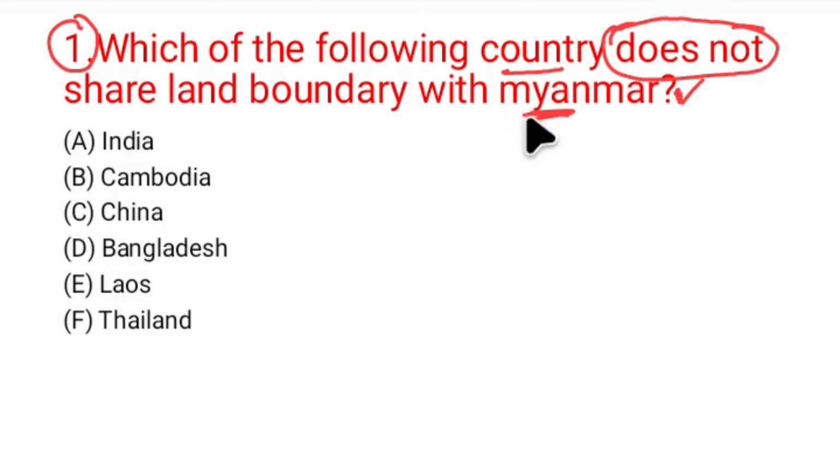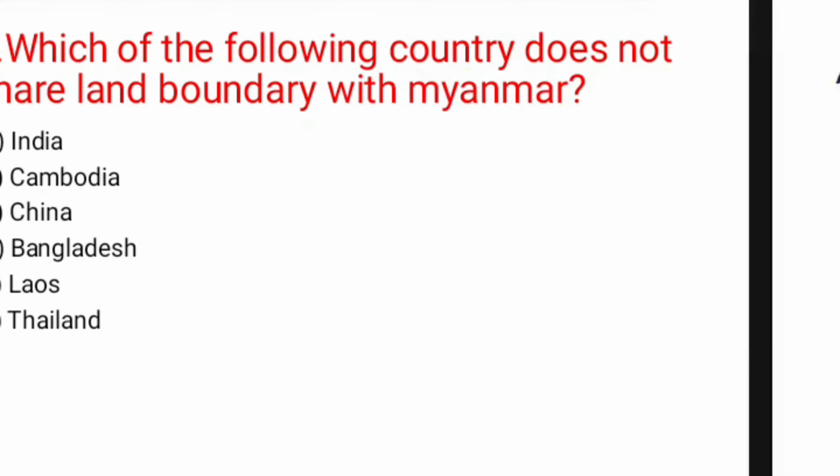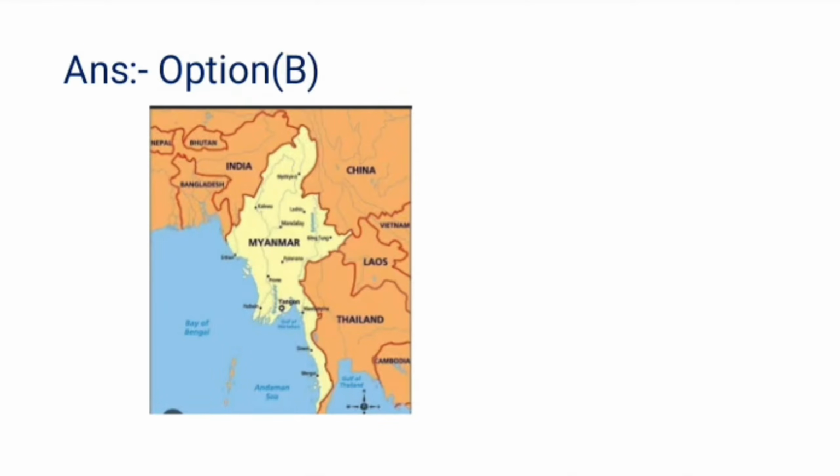Myanmar was in news. The newly appointed Prime Minister of Myanmar is U Nyo Sa. If you see the explanation here, if you see the map of Myanmar, this is Myanmar. It is sharing land boundary with India, and the states in India are Arunachal Pradesh, Nagaland, Manipur, and Mizoram.